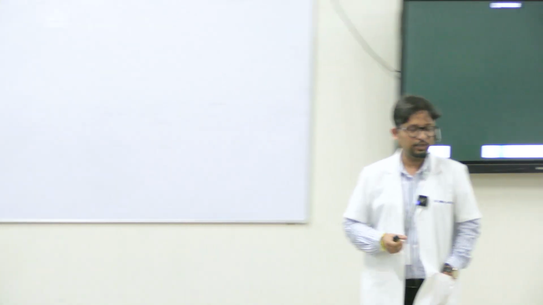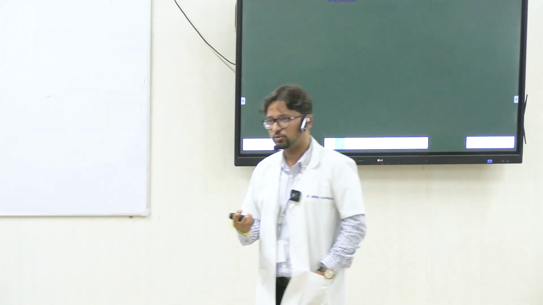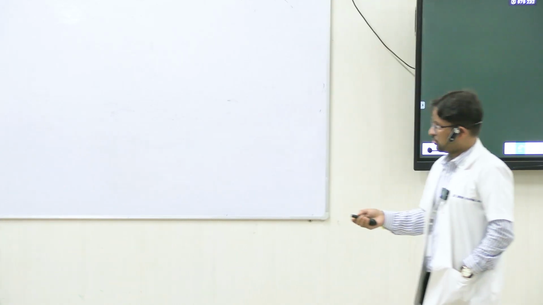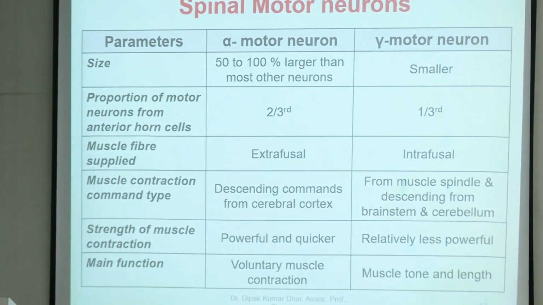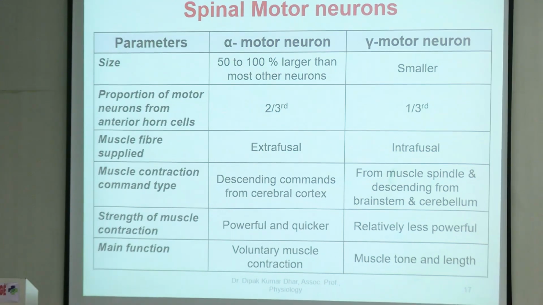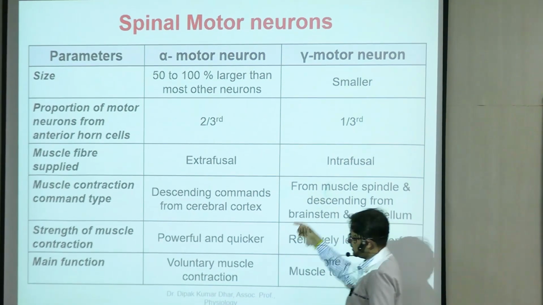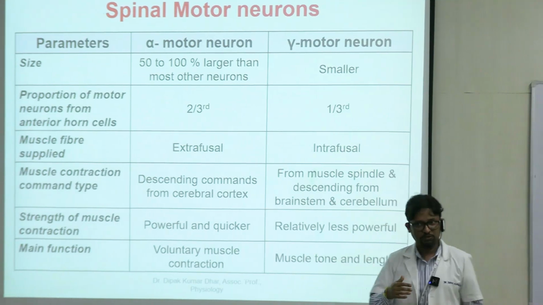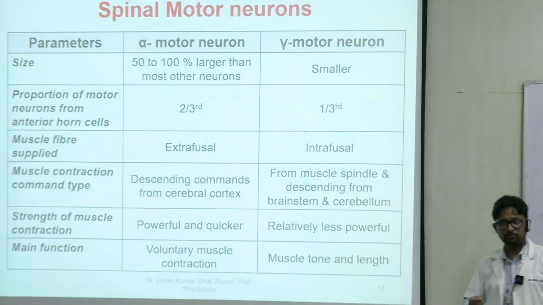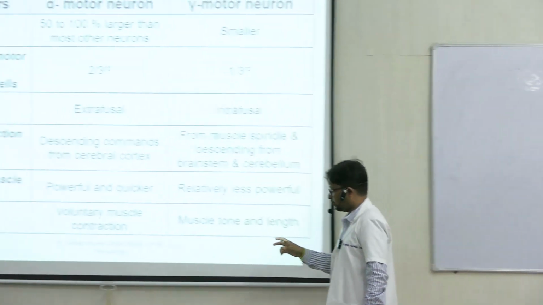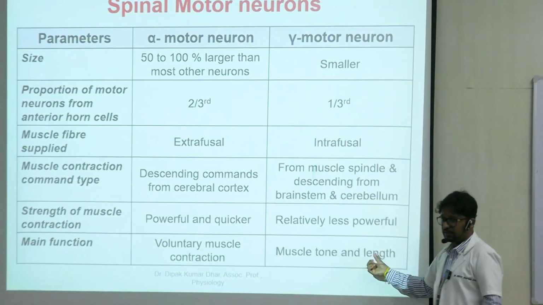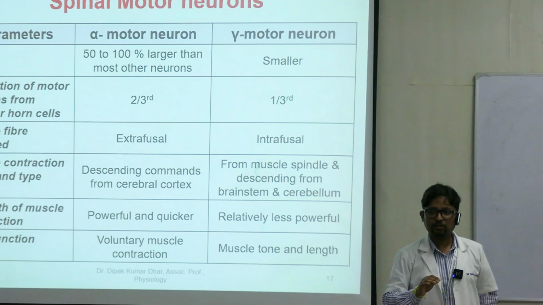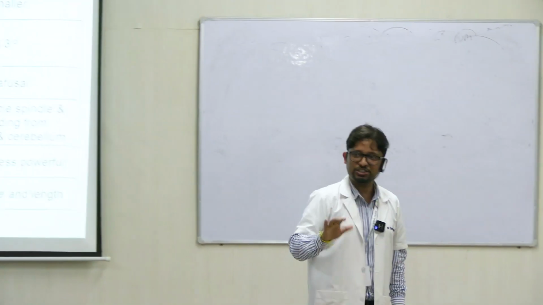Broadly, in the motor neuron pool, you have two types of neuronal populations. The larger ones are the alpha motor neurons, and the smaller ones are the gamma motor neurons. You also see that majorly 2/3 of the neurons are alpha variety, and these are all things we have already discussed. Function, if you see, alpha motor neuron is concerned with carrying out voluntary motor commands or voluntary motor activities. So execution from the brain directly comes to the alpha motor neurons for voluntary actions. For gamma motor neurons, their function is maintenance of muscle tone, muscle length, which are not very explicit conscious activities, right?